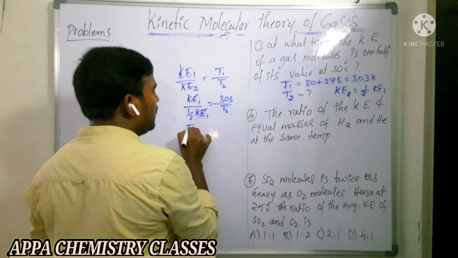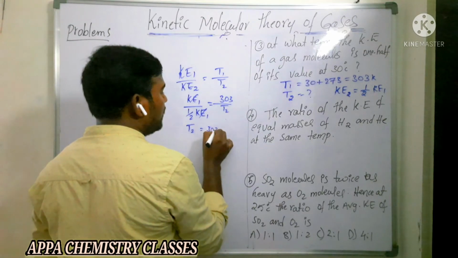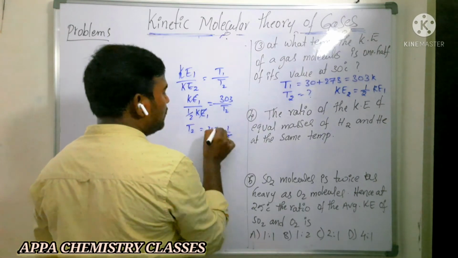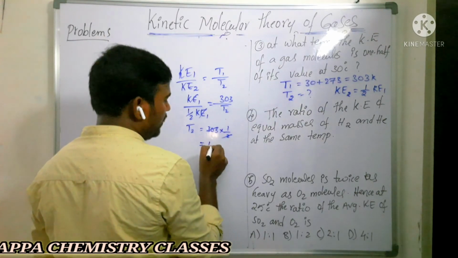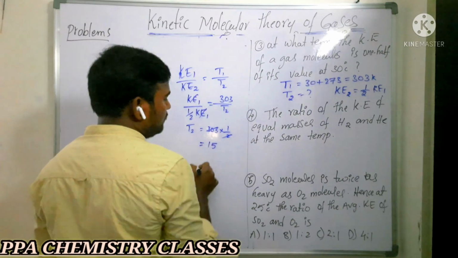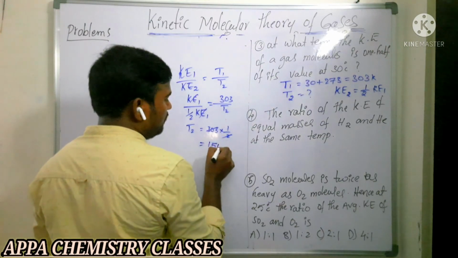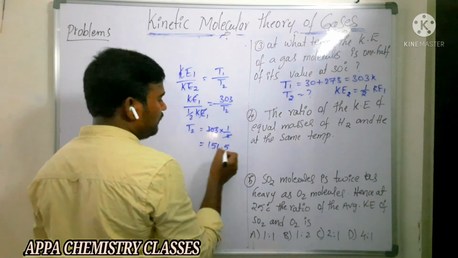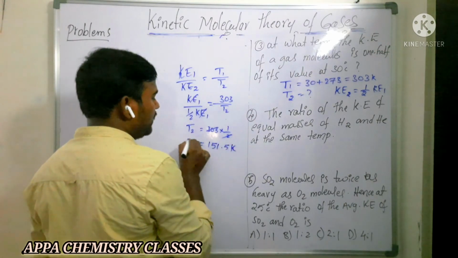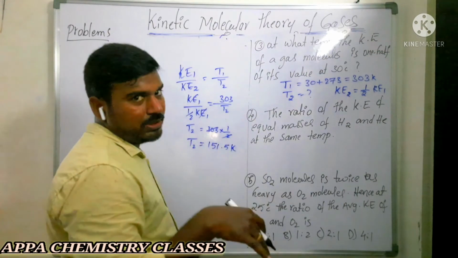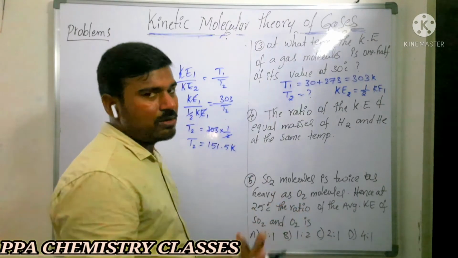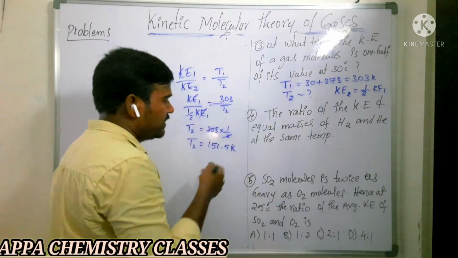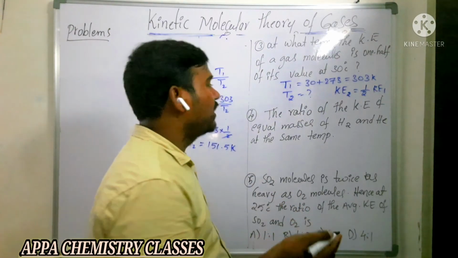T2 is equal to 303 into 1 by 2. That is 151.5 degree Kelvin. Convert into degree Celsius, minus 273 you have to do. Then you will get the temperature in degree Celsius.